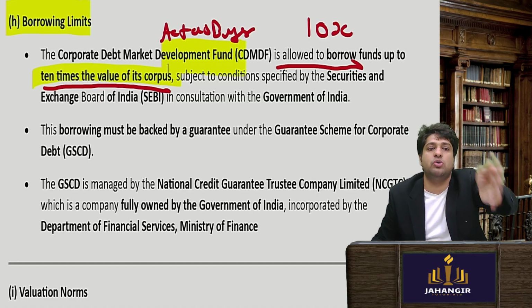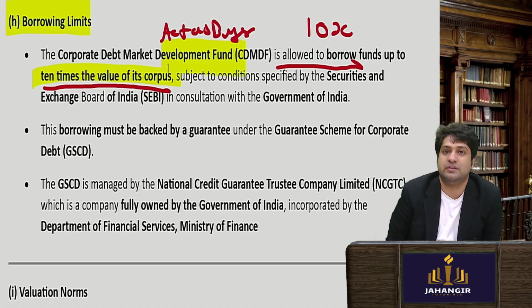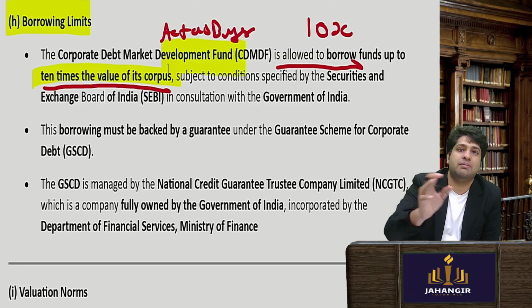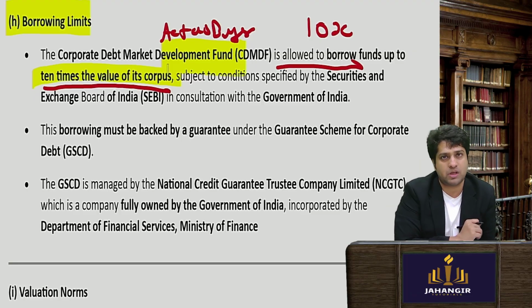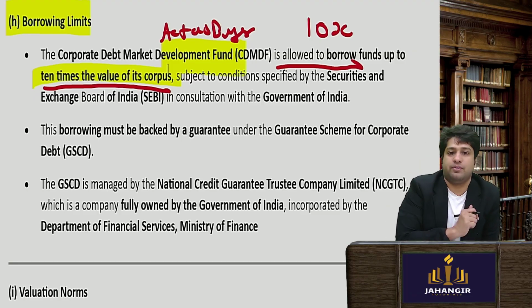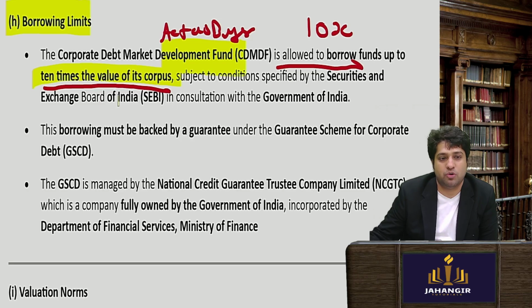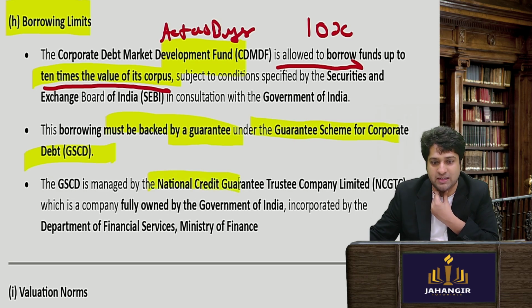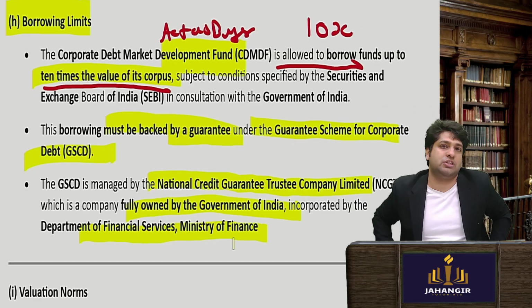Who will give a loan to this fund to buy mutual funds? Will any lender want to give a loan during market distress? No. But they will give. Why? Because this loan will be guaranteed by the government under the guaranteeing scheme for corporate debt, which is managed by the National Credit Guarantee Trustee Company, fully owned by the Government of India, Department of Financial Services, Ministry of Finance.